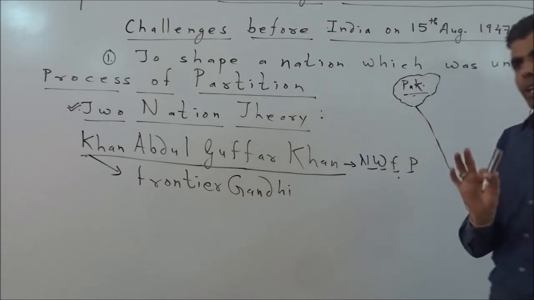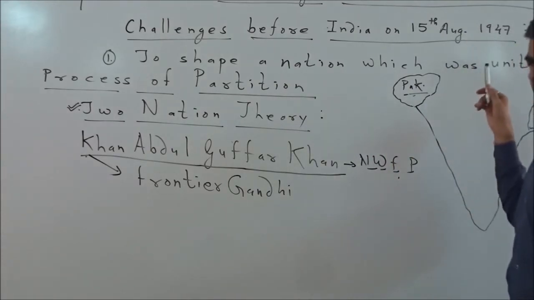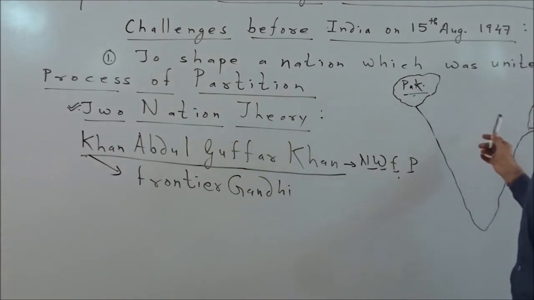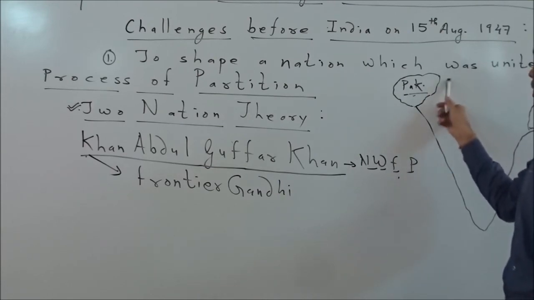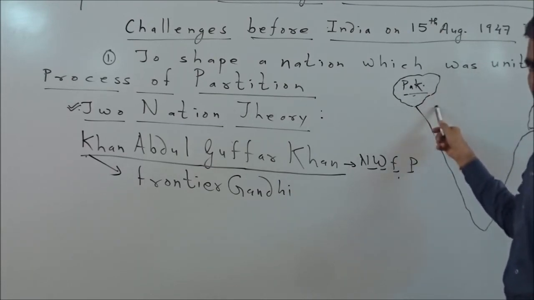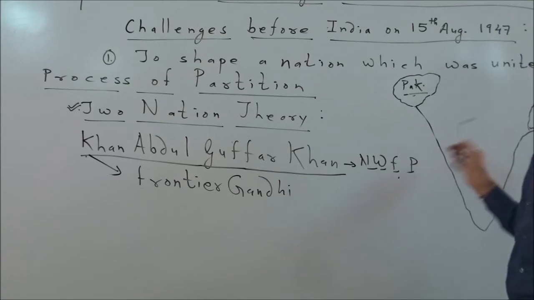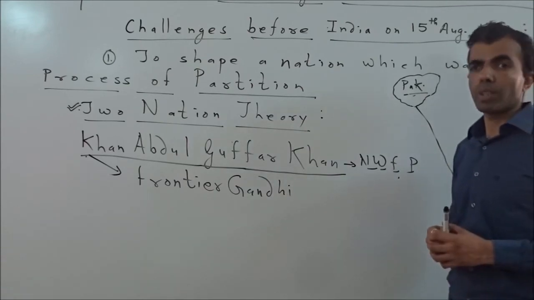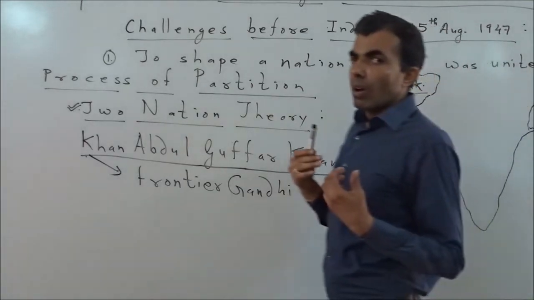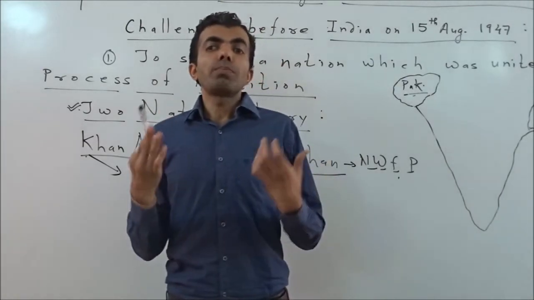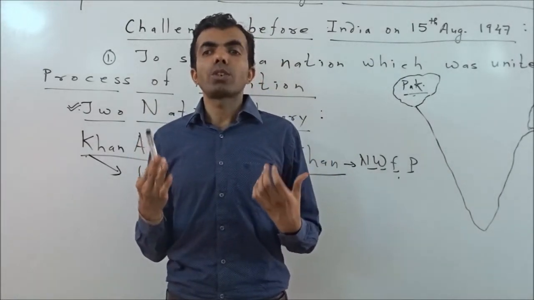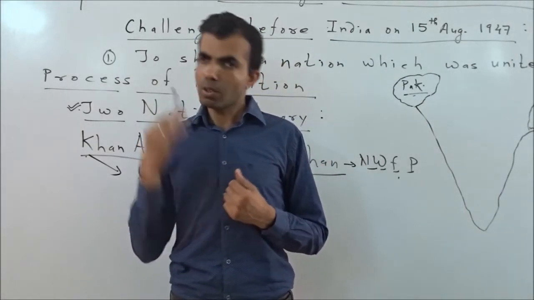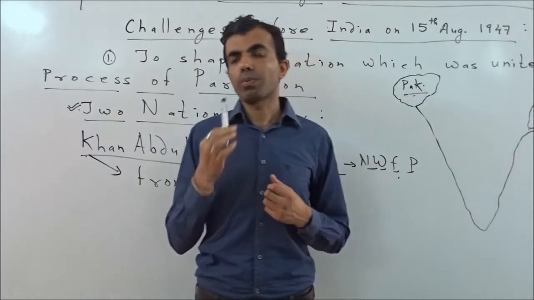Likewise, it happened to Muslims in the Hindu majority areas of Punjab, Haryana, Delhi, UP, and other parts of the country. Clear? So religious violence started taking place right from 15th August.